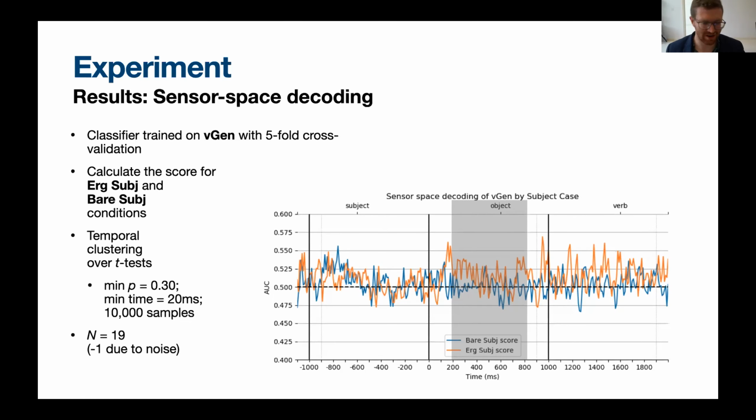So the way to interpret this is somewhere between 200 and 800 milliseconds after the onset of the object noun phrase, the brain data is more predictive of the gender feature that the verb will get and the next word over when the object is the relevant cue for the gender of the verb. This is compared to when the subject is the relevant feature. There's no significant clusters in the subject noun phrase time window, but you probably noticed that there is a little peak here that may or may not be interesting in a few more subjects.